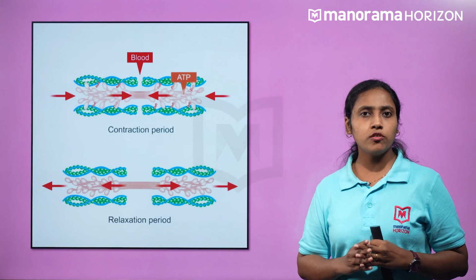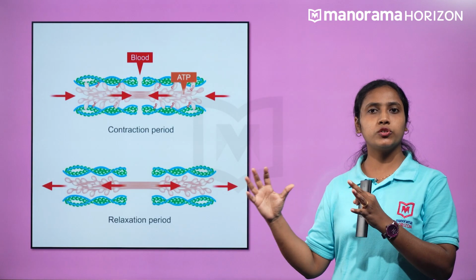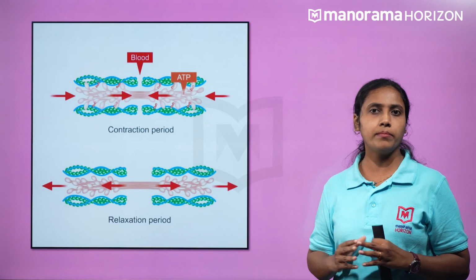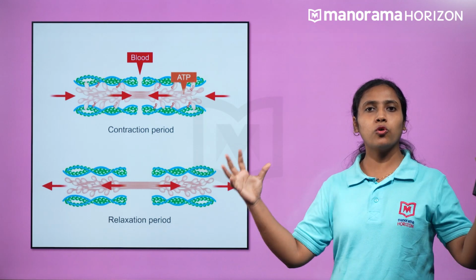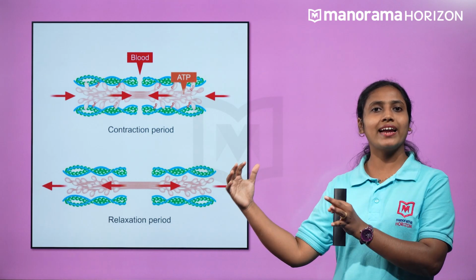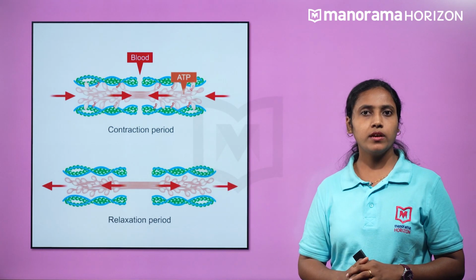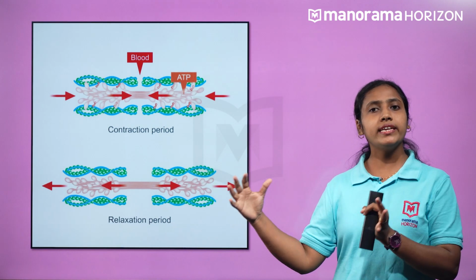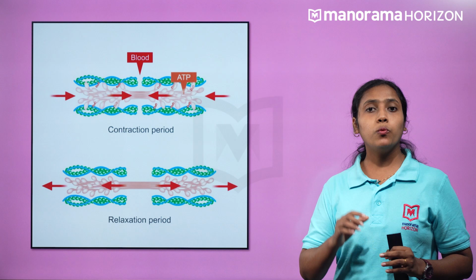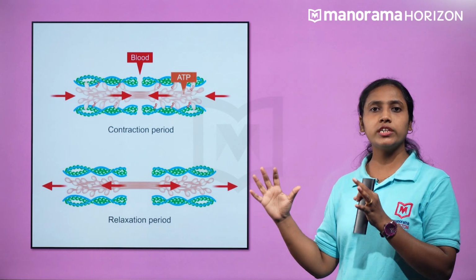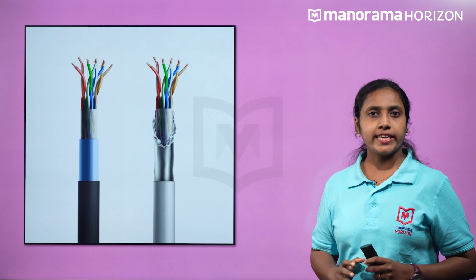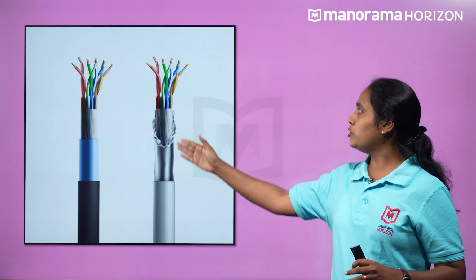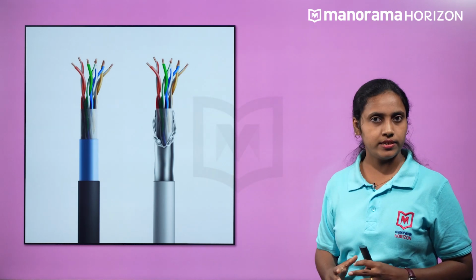The contraction of muscles results in the stimulation of protein in the muscle. So the targeted muscle is stimulated to contract according to the sliding filament theory. But before learning the sliding filament theory, we need to know the structure and contraction of a skeletal muscle. If you check a section of an optical fiber, you would see different layers in it.